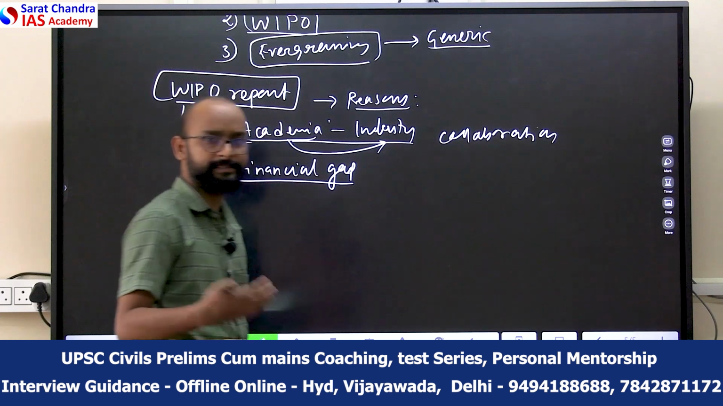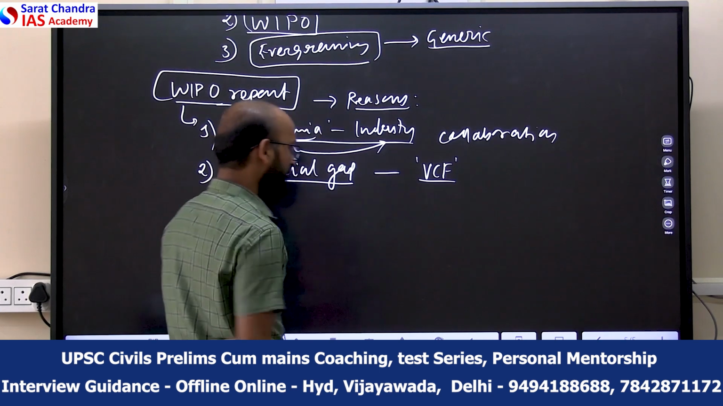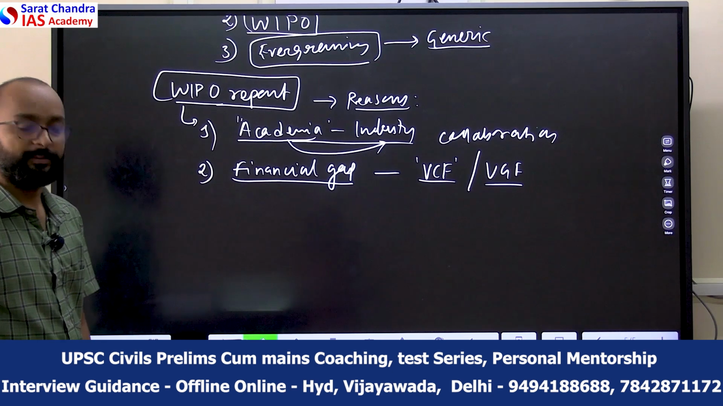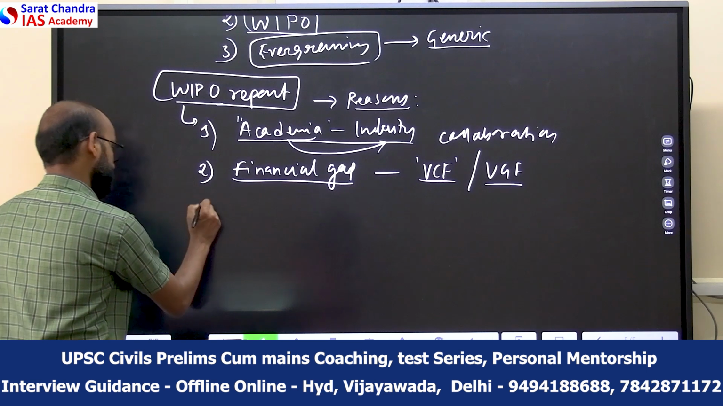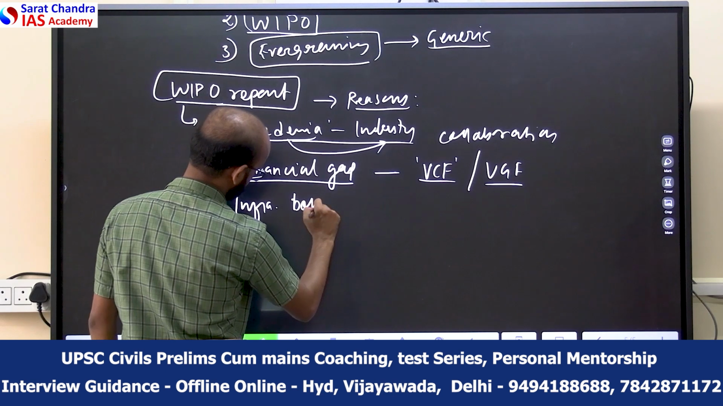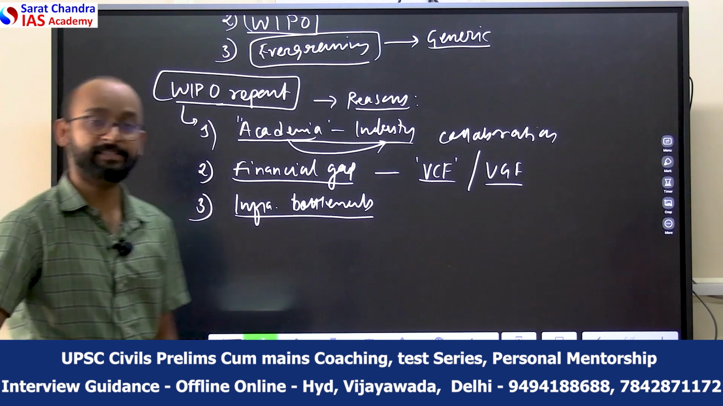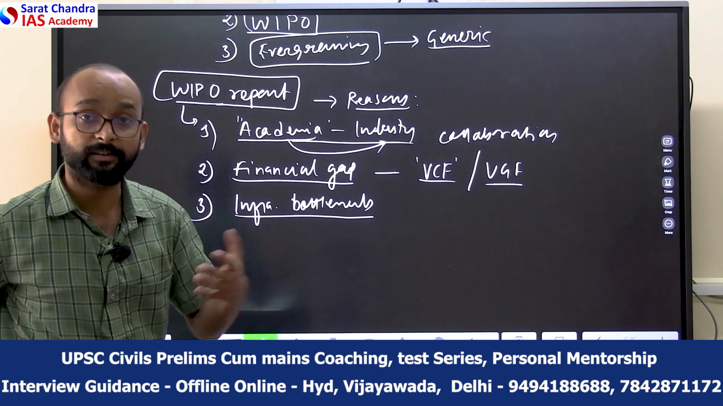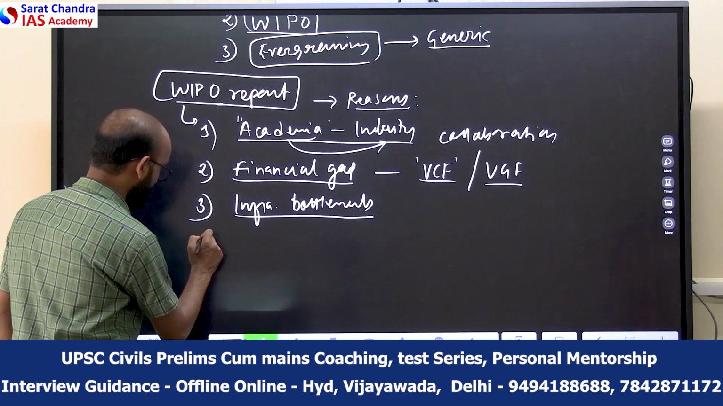Recently, NASSCOM data has said that many of our startups are facing difficulty getting venture capital funds and required viability gap funding. These things are required in startups to actually materialize these kinds of patents. Third can be the infrastructural gap, infrastructural bottlenecks to implement such patents at the ground level. That may require advanced technology and other supporting infrastructure in order to materialize that kind of patents.